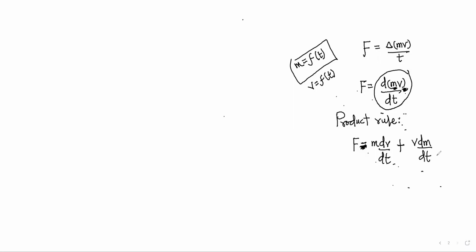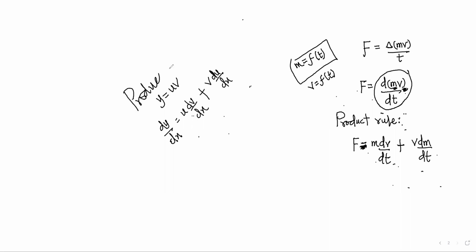If you remember, if I ask you y equals uv, product rule, then dy/dx will be equal to old u differentiate v plus old v differentiate u. This is called the product rule. So in this case, both mass and velocity are changing.